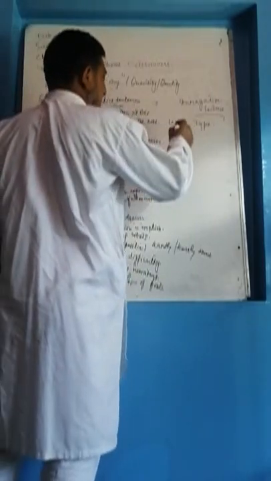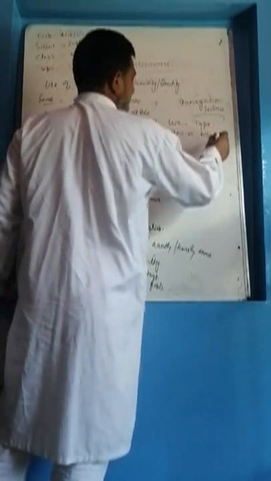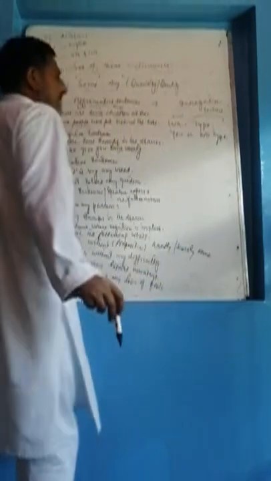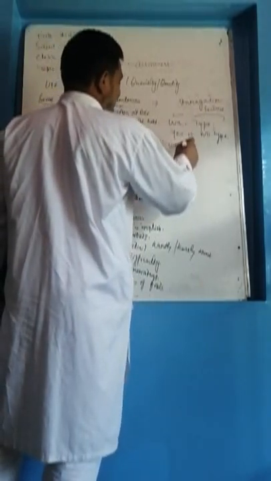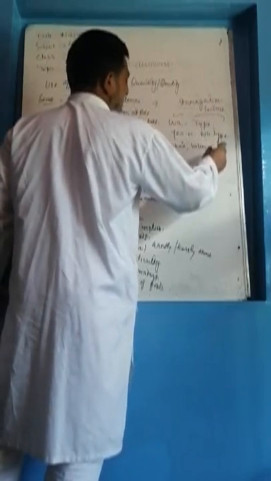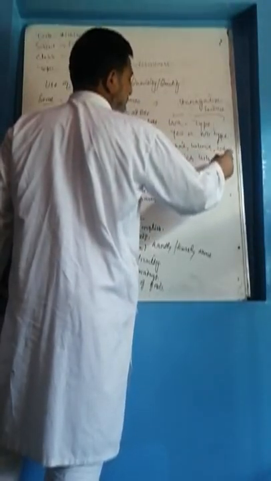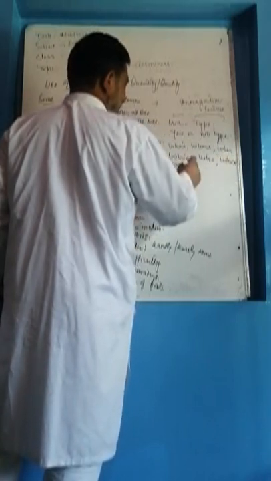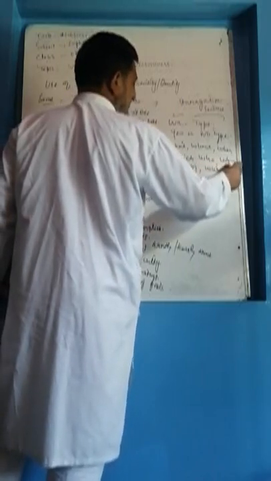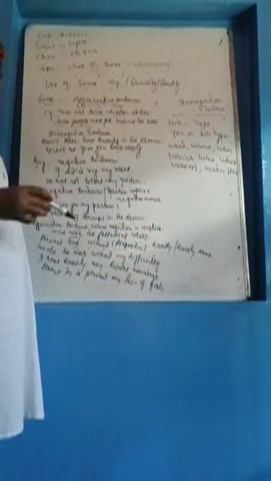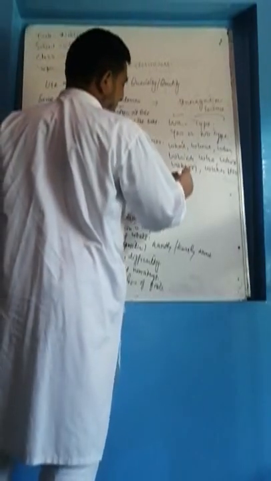What type interrogative sentences begin with what, where, when, which, who, whose, whom, how.